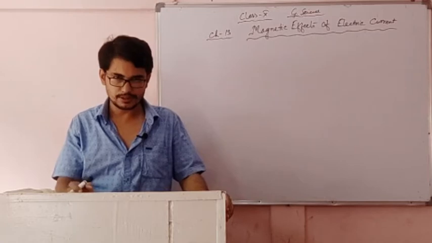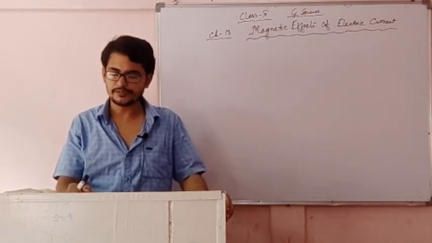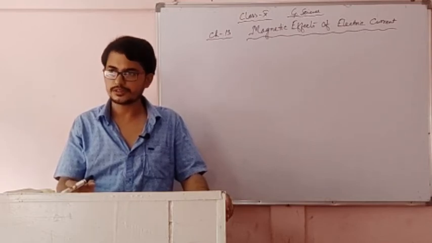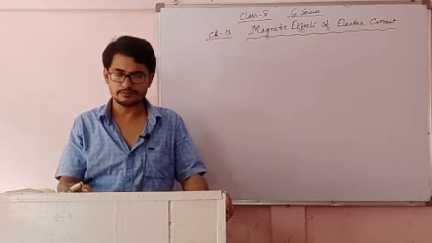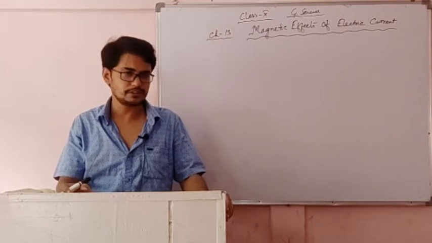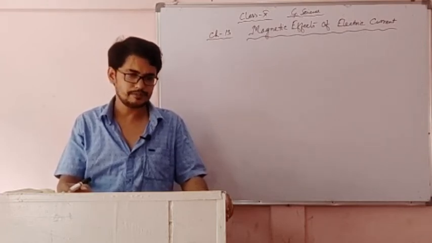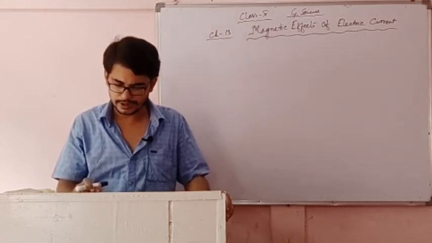Draw the structure of a solenoid is also coming, and write what a solenoid is, the definition, is also coming. And about soft iron and the temporary magnet: temporary magnet means electromagnet. How to make the electromagnet? Why is soft iron used to make an electromagnet? These questions are coming. How to make the permanent magnet? What can be used to make the permanent magnet? Most of these questions can come.